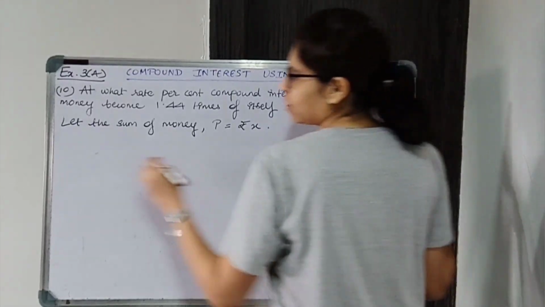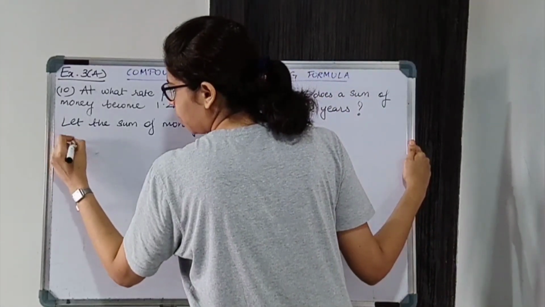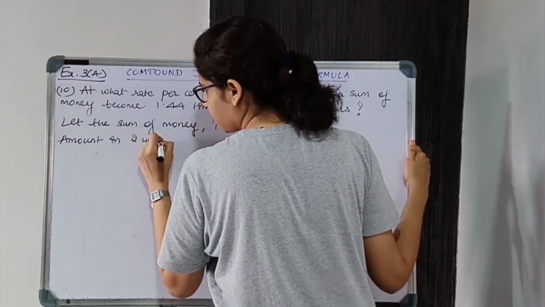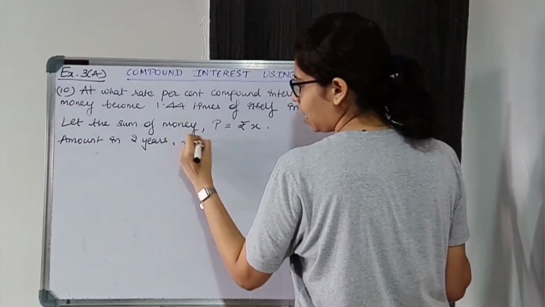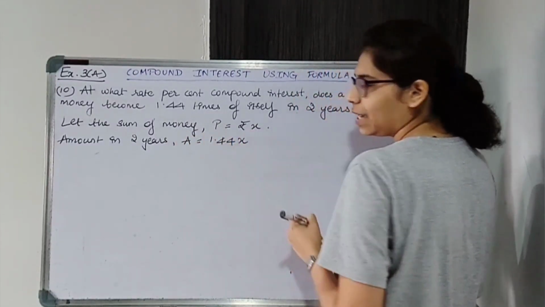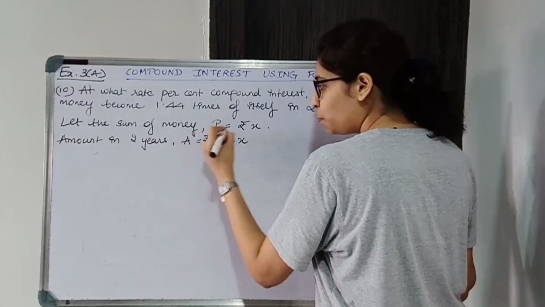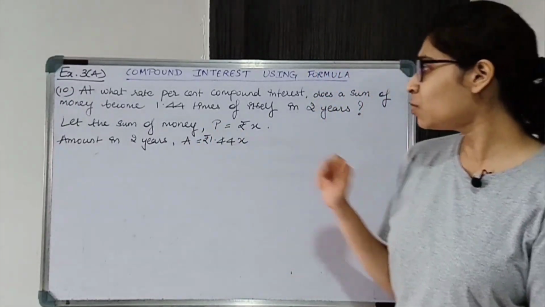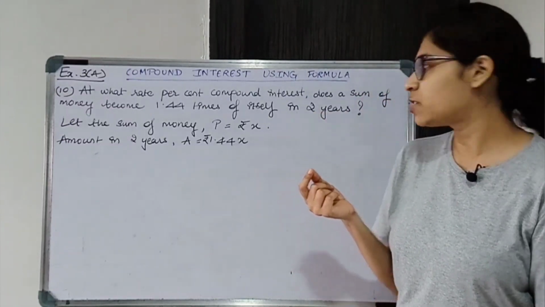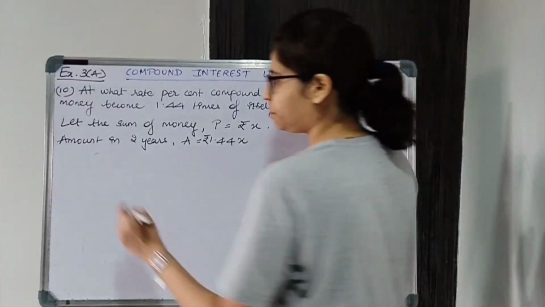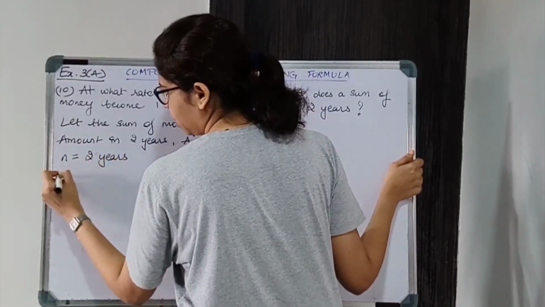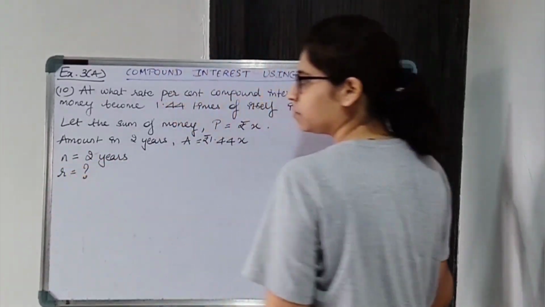The amount in 2 years, that is A, will be 1.44 times X rupees. Now we have principal, we have amount. What other information is given in the question? N, it is 2 years, and R we have to find.